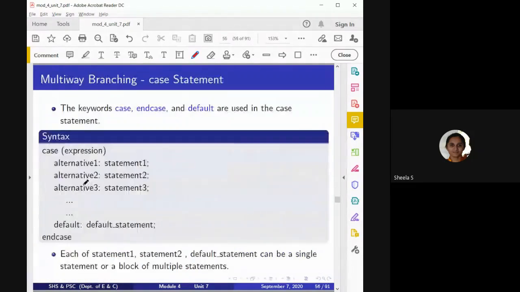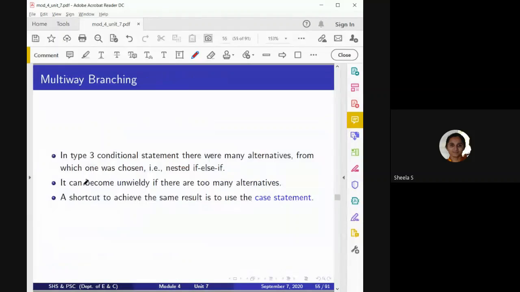And the next one we have is multi-way branching. As I told, when there are multiple conditions, in such a case we use the type 3 conditional statement, that is nothing but the nested if statement. Apart from that, one more thing we have is the case statement.